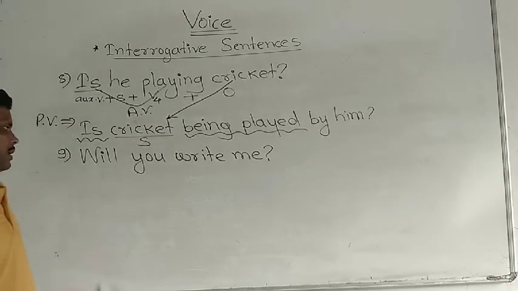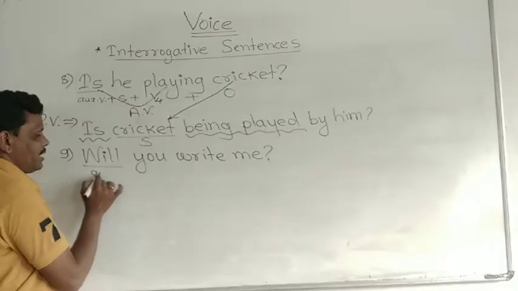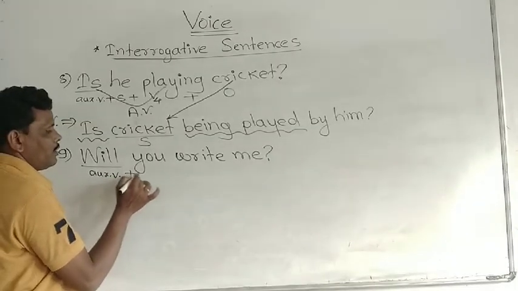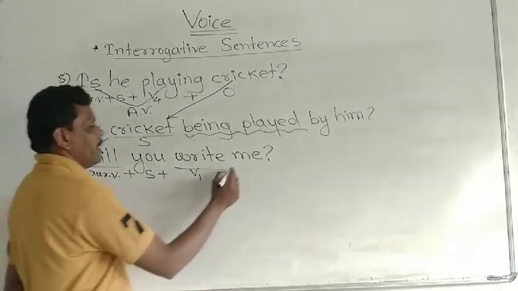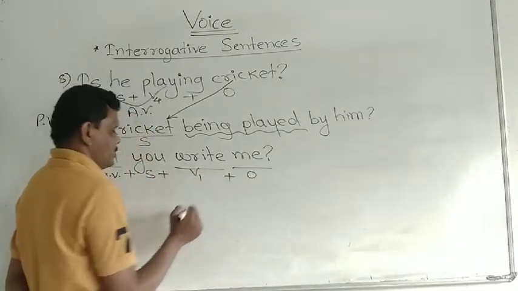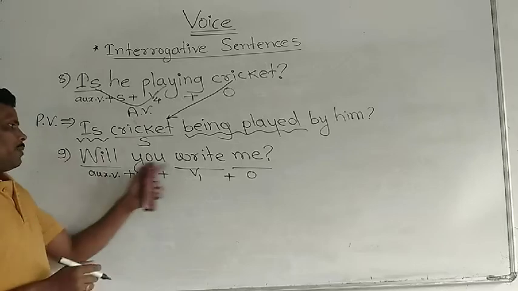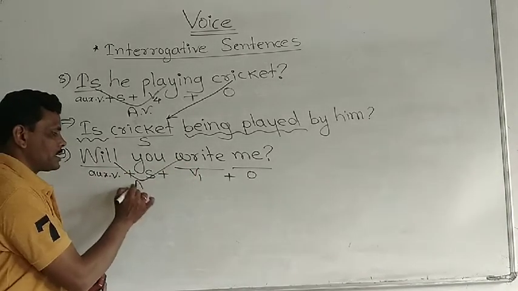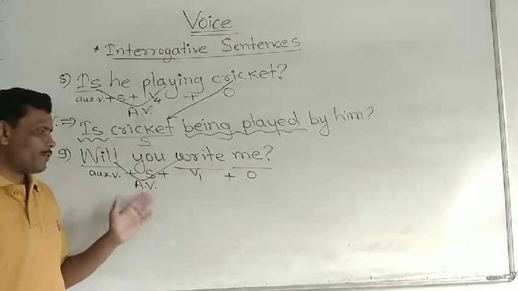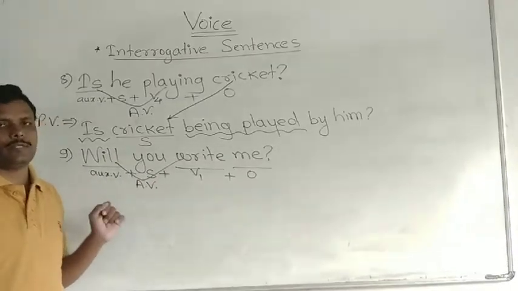This question is given. Here will is an auxiliary verb, you is a subject, write is a V1 and me is an object. Will plus write, simple future tense is there, active voice, correct? Simple future tense, active voice is used here.